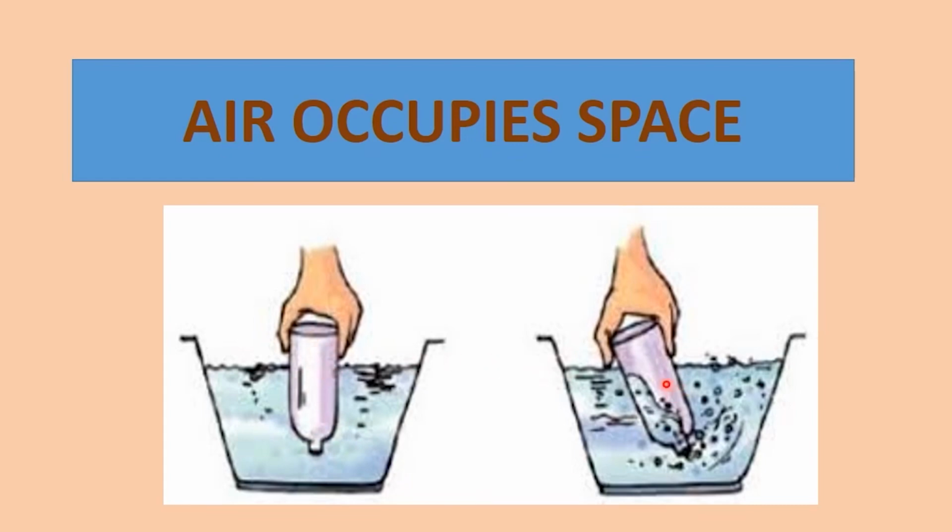Now tilt the tumbler a little bit. You will see that water is rushing into the tumbler. Why? Because the air inside the tumbler is getting out in the form of air bubbles and that space is being filled by the water. This proves that air occupies space.